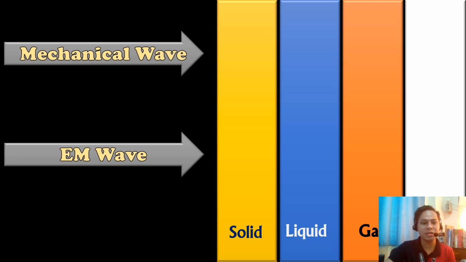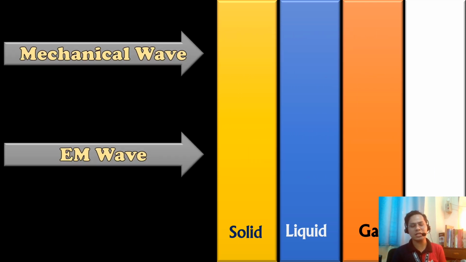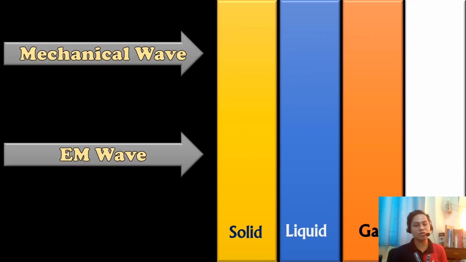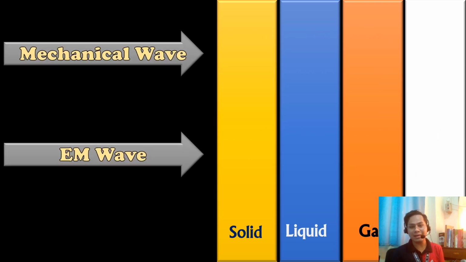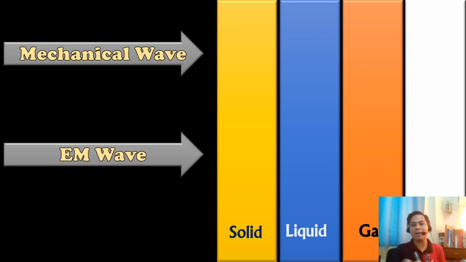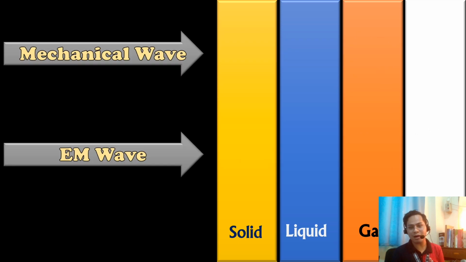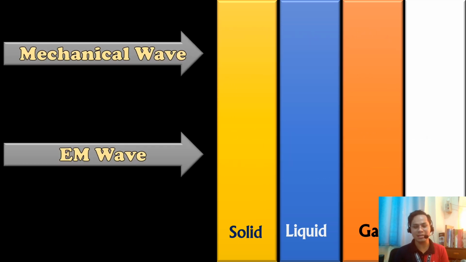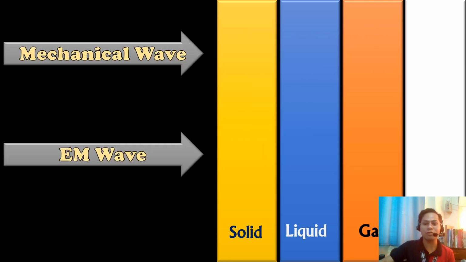Next, we also discussed last meeting the two types of wave in terms of their nature. We have mechanical wave and the electromagnetic wave. So mechanical waves are waves that can only travel in solid, liquid, and gas, while the electromagnetic wave can travel in solid, liquid, gas, and in vacuum. So light is an example of an electromagnetic wave, while sound is an example of a mechanical wave. Because there is no sound if there are no media, like no solid, liquid, and gas. That's why we cannot hear anything in outer space.